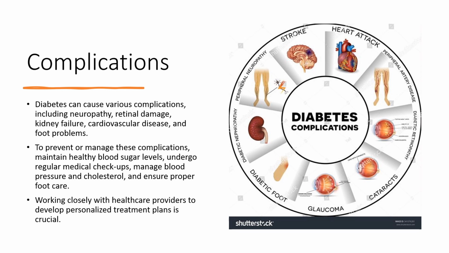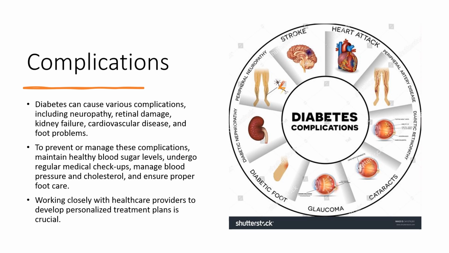Diabetes can lead to a range of complications that affect different parts of the body. These complications can develop gradually over time, and they can be serious and life-threatening if left untreated. First is neuropathy. Diabetes can cause nerve damage, which can lead to symptoms such as tingling, numbness, and pain in the hands and feet. This can also lead to problems with digestion, sexual function, and balance.